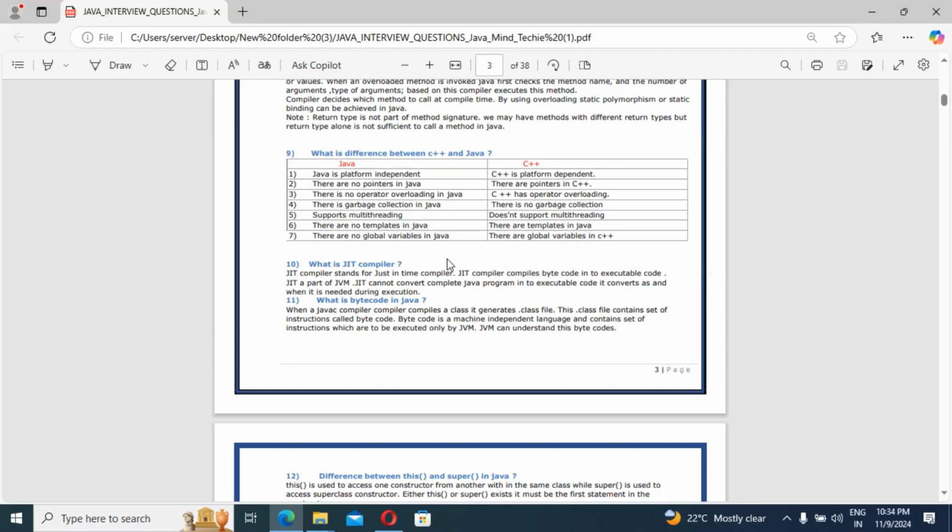Once we use this bytecode, only the JVM understands it, not any other machine. So that is what we should know about bytecode.